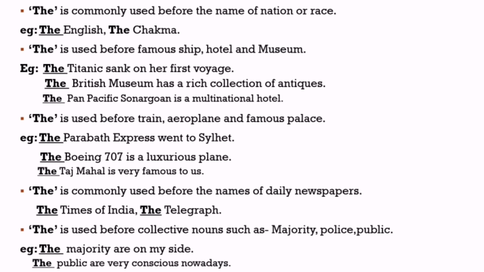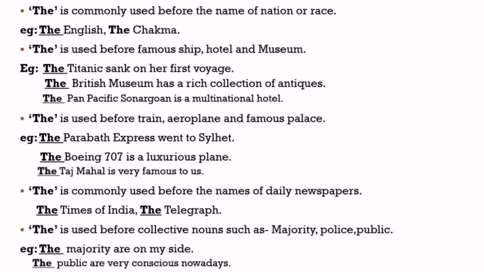Next rule, the is used before famous ship, hotel and museum. As an example, the Titanic sank on her first voyage. The British Museum has a rich collection of antiques. The Pan Pacific Sonarga is a multinational hotel. Here Titanic, British Museum, Pan Pacific, all are very famous, so definite article the is used before these three words.